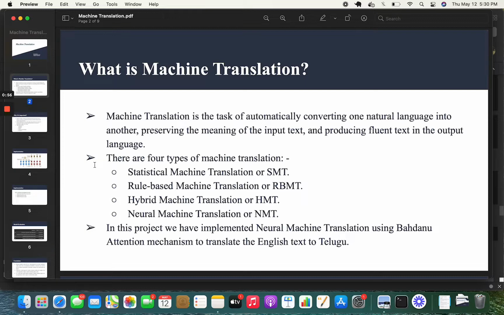In this project, we have implemented neural machine translation using Bahdanau attention mechanism to translate the English text to Telugu. The reason behind this is, in our country, most of the farmers can't understand English while they were trying to use smart farming techniques. By integrating this type of translators, they can get huge benefits to understand the new techniques.